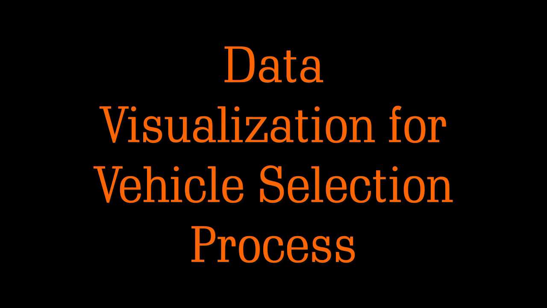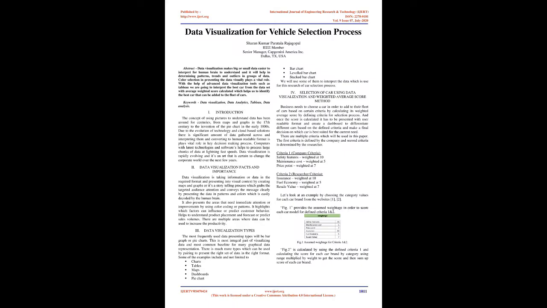Data visualization for vehicle selection process. Abstract data visualization makes big or small data easier for the human brain to interpret and understand, and it will help in determining patterns, trends, and outliers in groups of data. Color selection in presenting the data visually plays a vital role.